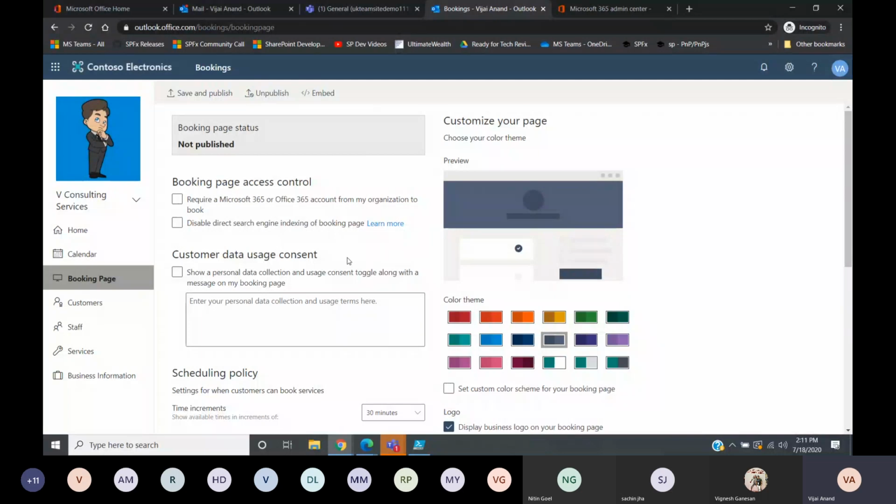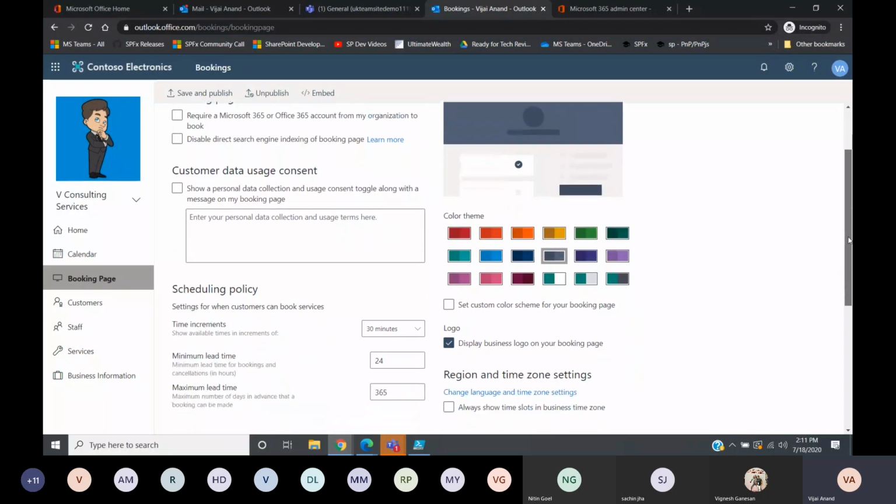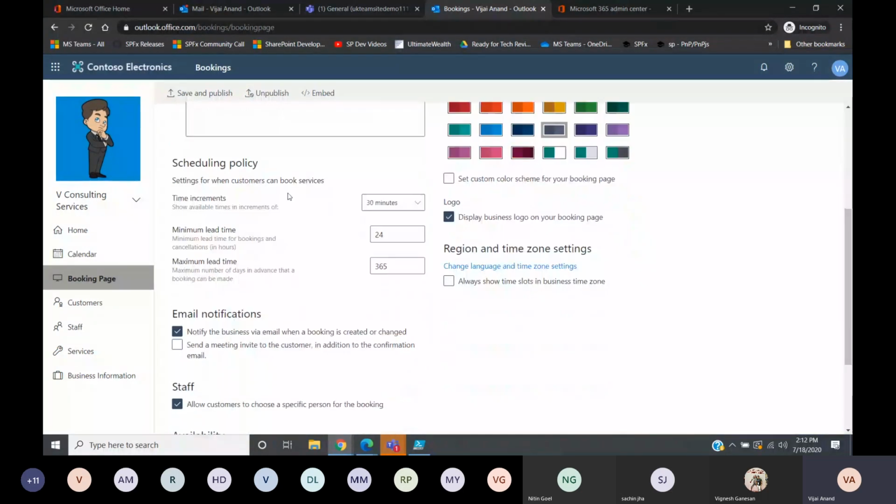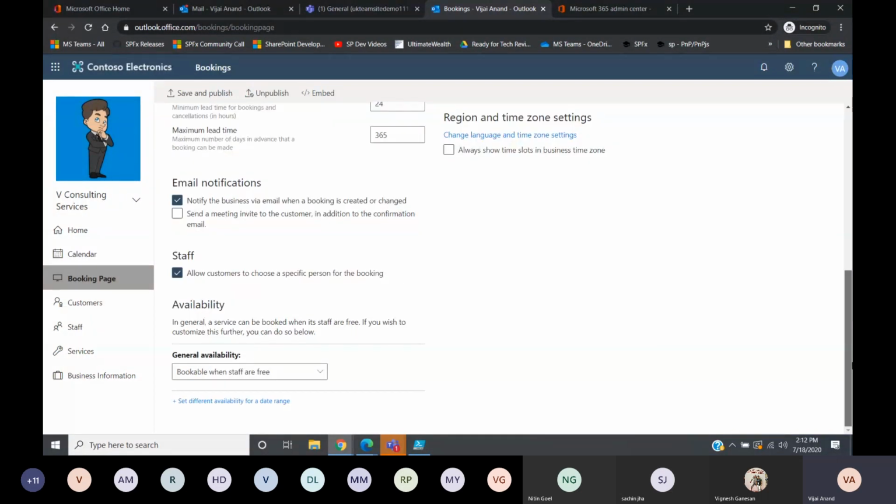In case you want customer data usage consent, you can have this one. And as I mentioned, the default scheduling policy, when you're creating a service, I showed you something called scheduling policy. When you select the default scheduling policy, you will not be able to modify anything in that particular service. So here is the place where the default scheduling policy is available. In case you want to change anything, you can change it over here. Email notifications, all these things, whatever you want to change, you can change over here.